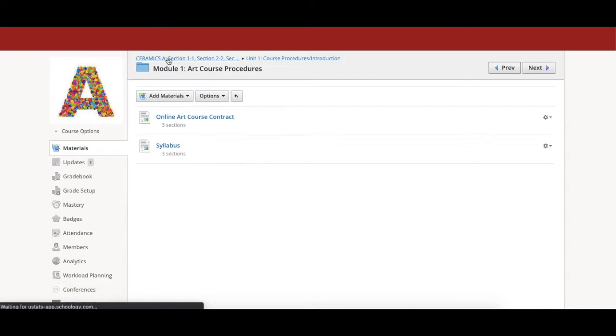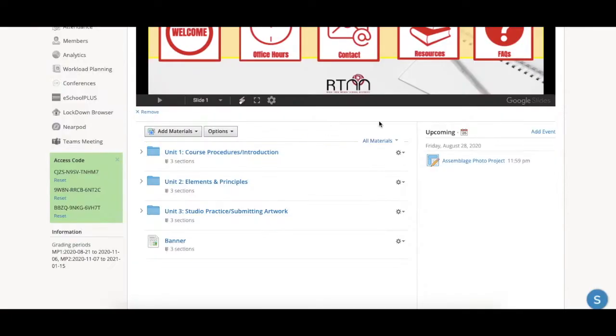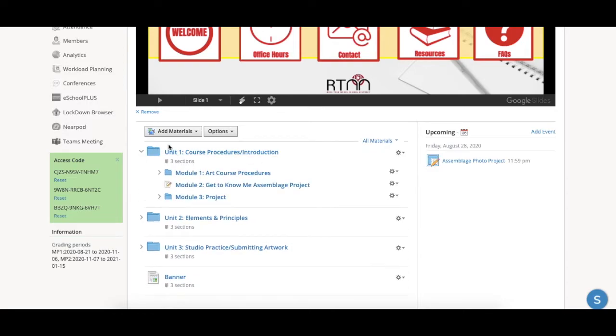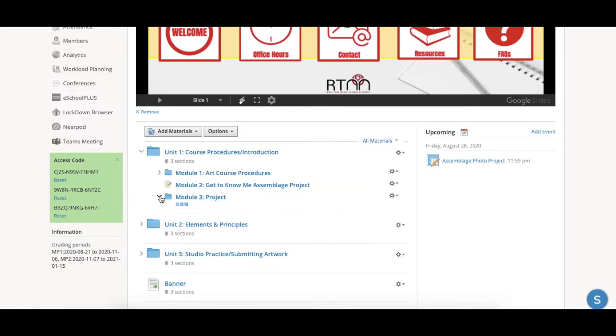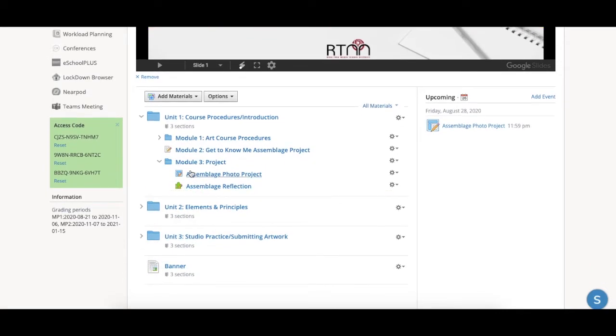Let's back up to the main page here. On the right-hand side, you're going to notice upcoming and a little calendar icon. This is the calendar feature on each course page, and it offers a running list of the upcoming assignments that are due for the course. So, for example, the assemblage photo project pops up here as due on Friday, August 28th. Ignore that date, that's not when it is actually due. That same assignment is also found over here under the course itself. So it happens to be part of Module 3 project for this unit, which is the assemblage photo project.